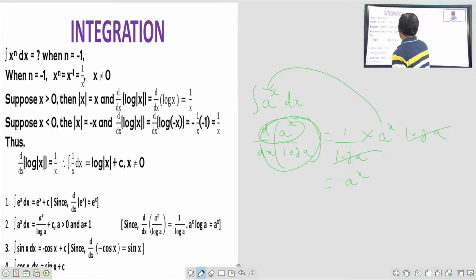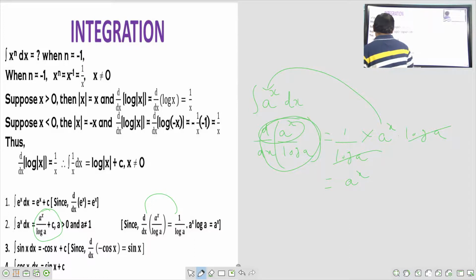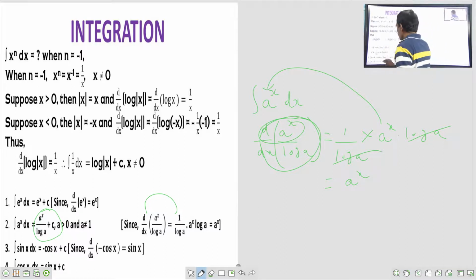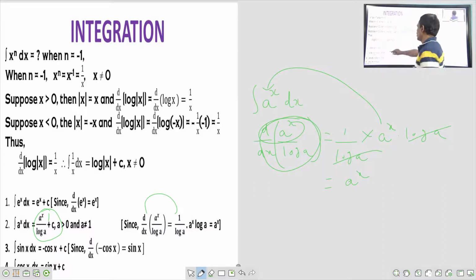That's why when the differential symbol goes to this side, it will become integration, and then this log a got cancelled. That's why integral a to the power of x is equal to a to the power of x divided by log a. Whether you are having a doubt, for this answer just differentiate. Then definitely we should get the question. Suppose my answer is integral a to the power of x is a to the power of x by log a.